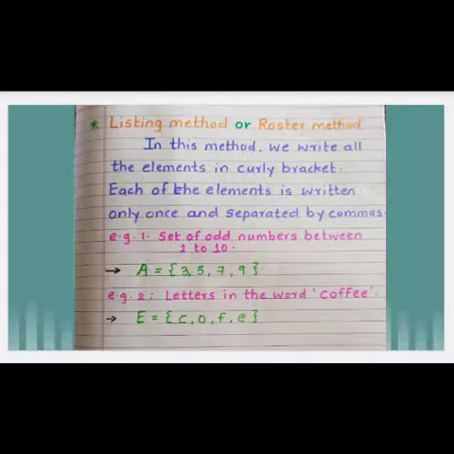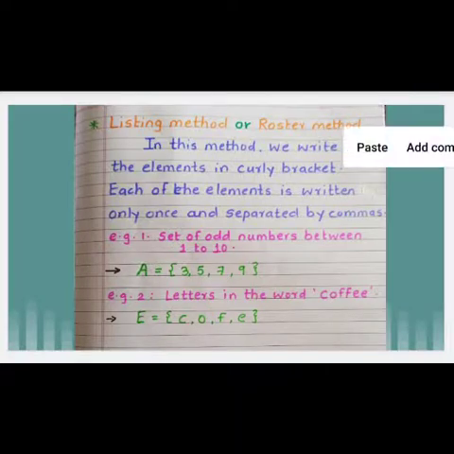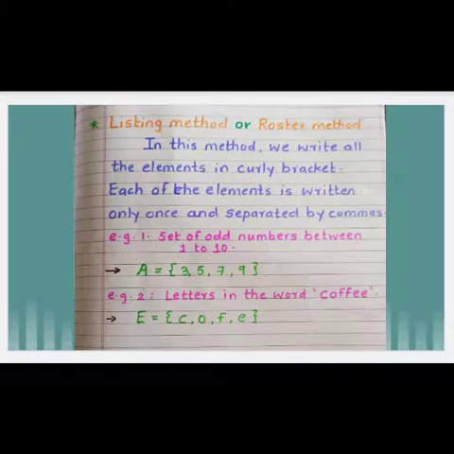Next example, letters in the word coffee. For this set we use the capital letter E, equal sign, curly bracket, and we write the letters C, O, F, E. As I already mentioned, we have to write each element once. Hence, we did not mention F and E again. We wrote them only once. Now, I think your concept is clear on how to write a set by using the listing method.